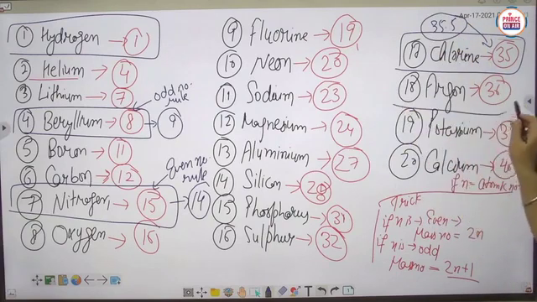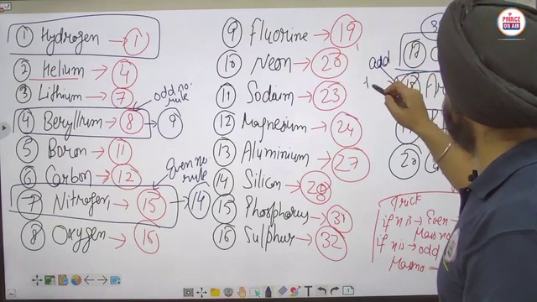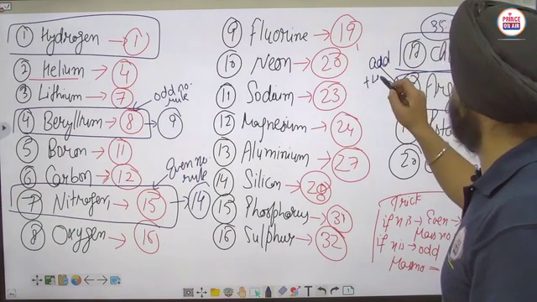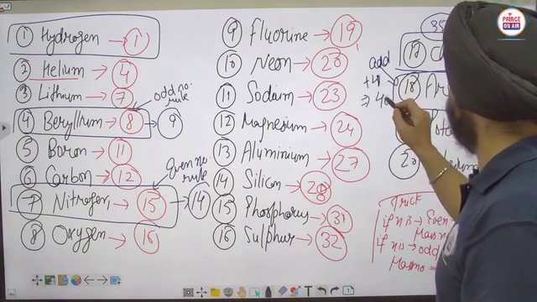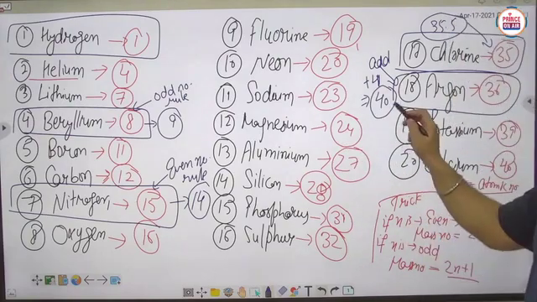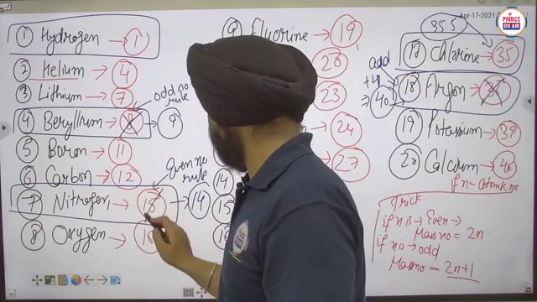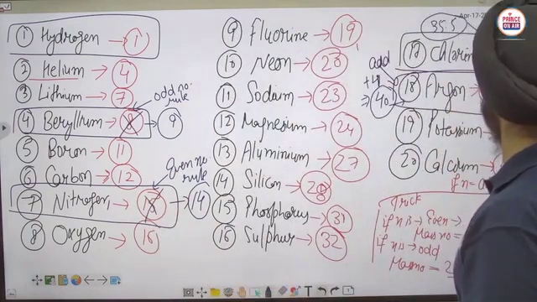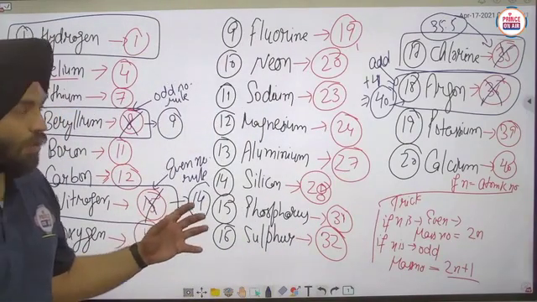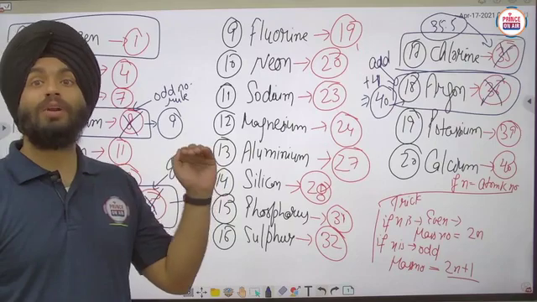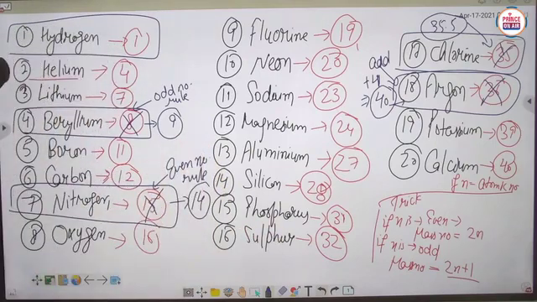And one more is argon, here you have to add 4, so that it becomes 40. Okay, so these are the exceptions. Clear? So these exceptions you have to learn, and through that you can calculate the atomic masses and molecular masses also. Is it clear now?